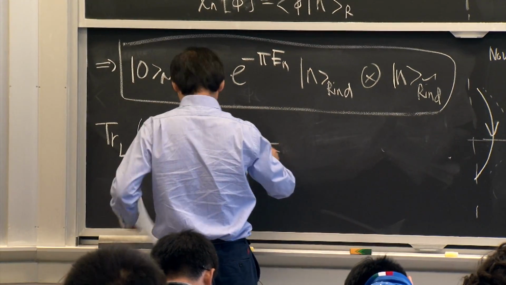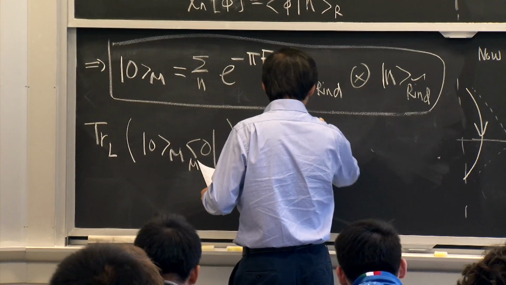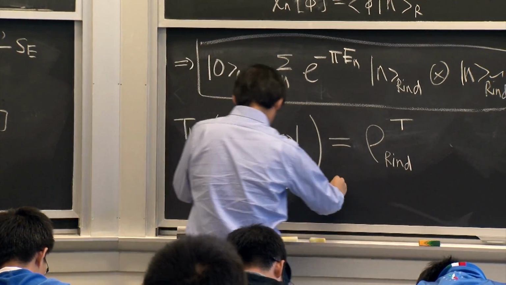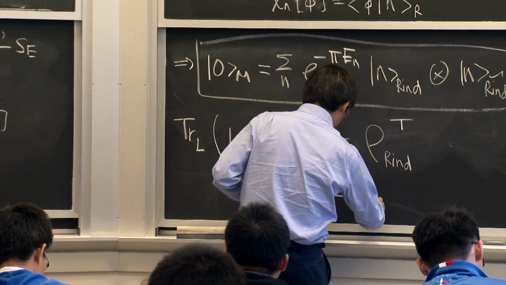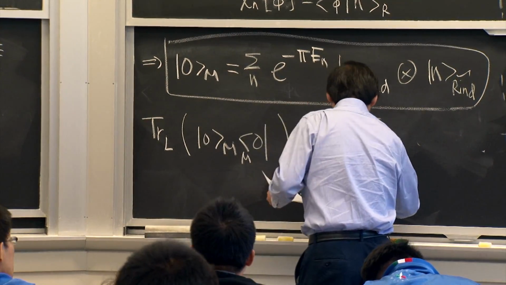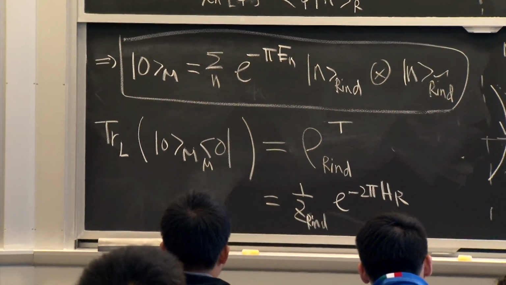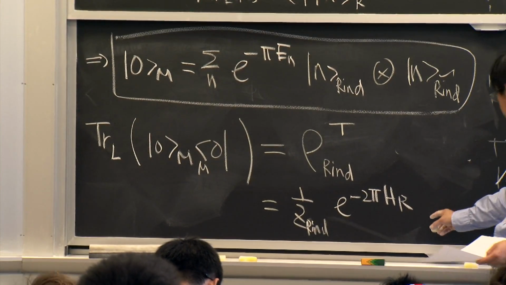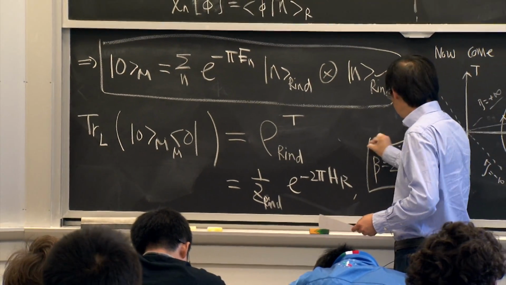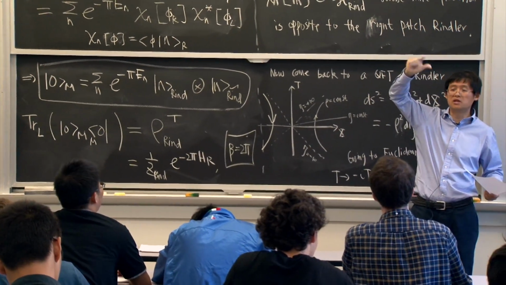Then, of course, you just get rho Rindler, the thermal density matrix in the Rindler, which is equal to 1 over Z, exponential minus 2 pi H_R. Okay? And we see that beta is equal to 2 pi. But this is the beta associated with eta.